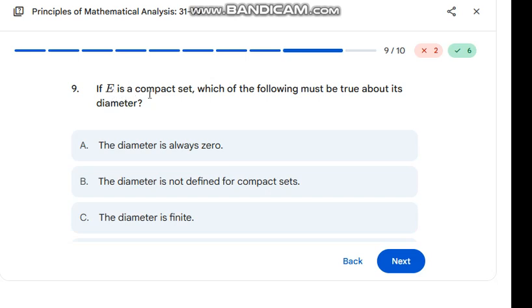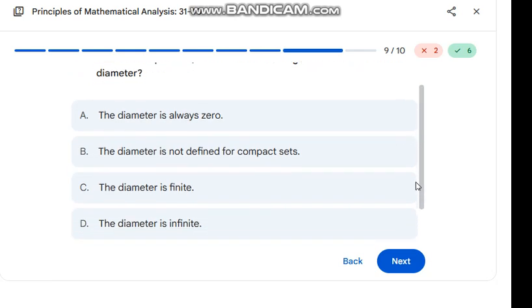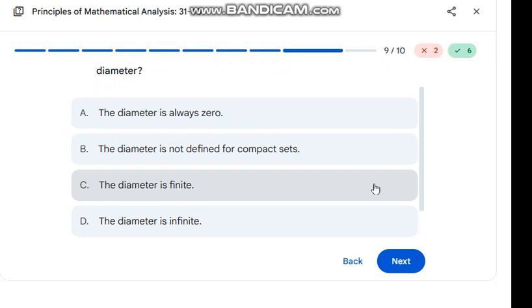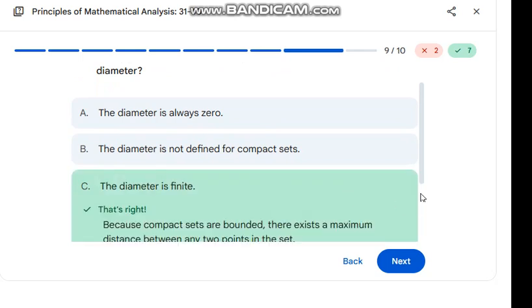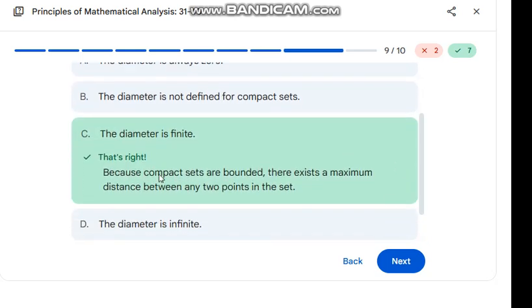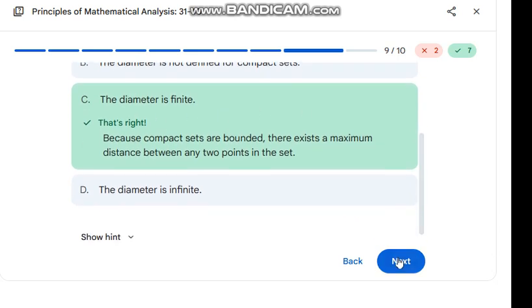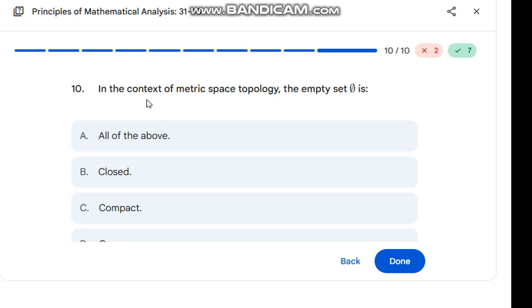If E is compact, which of the following must be true about its diameter? E is a compact set. If it is a compact set, then the diameter is finite. Because compact sets are bounded, the maximum distance between any 2 points in the set is finite. So the diameter is finite. Then the last question, 40.